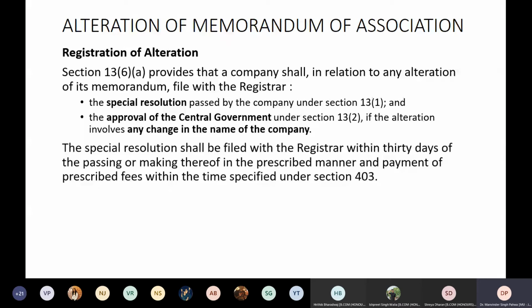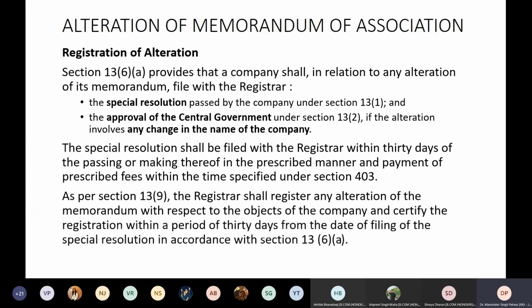The special resolution shall be filed with the registrar within 30 days of passing the resolution in the prescribed manner, and payment of the prescribed fee within the time specified under section 403. So you have to comply with it. As per section 39, the registrar shall register any alteration of the memorandum with respect to the objects of the company and certify the registration within a period of 30 days from filing the special resolution.